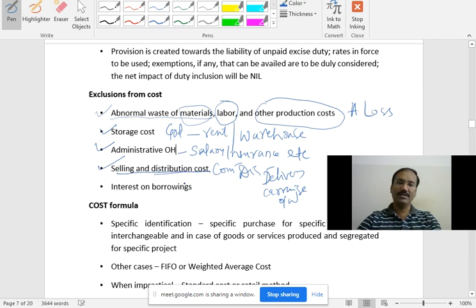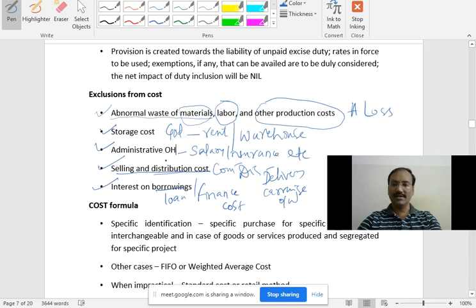Lastly, interest on borrowings, nothing but interest on loan. Interest on loan is what we call finance cost. Finance cost cannot be taken into consideration. Any finance cost cannot be taken. Then which are the items taken? I think I already said in yesterday's class also. Those items are to be included. These items cannot be included. If the question comes to you for 5 marks, you need to write these 5 points.